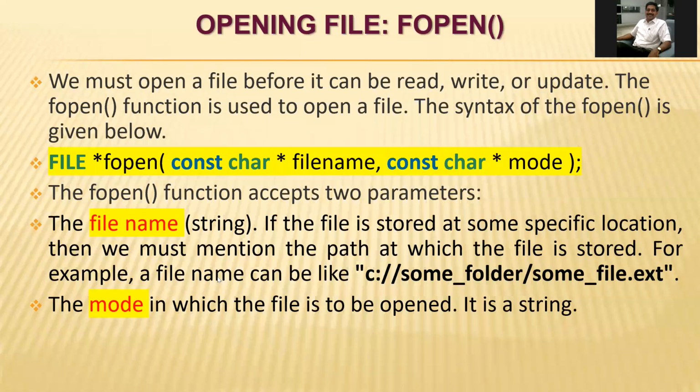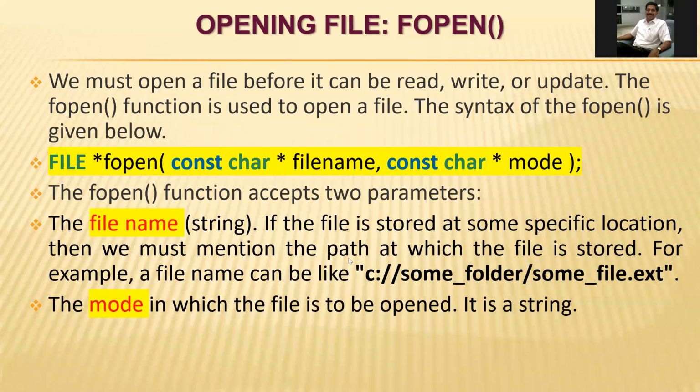If there is no existing file, the file will be created. Here FILE is written in capital letters, so that this file has a defined data type. fopen is our function. The function carries two parameters, file name and mode.